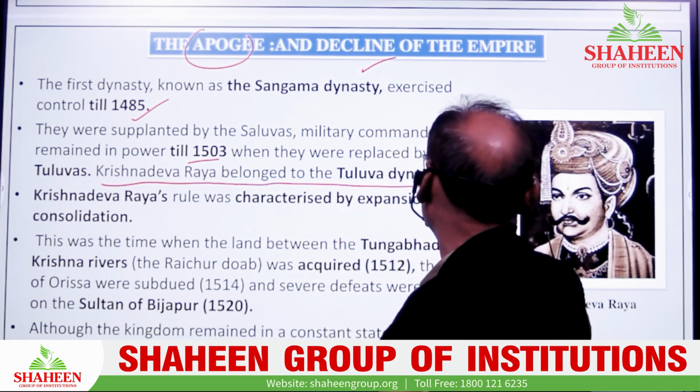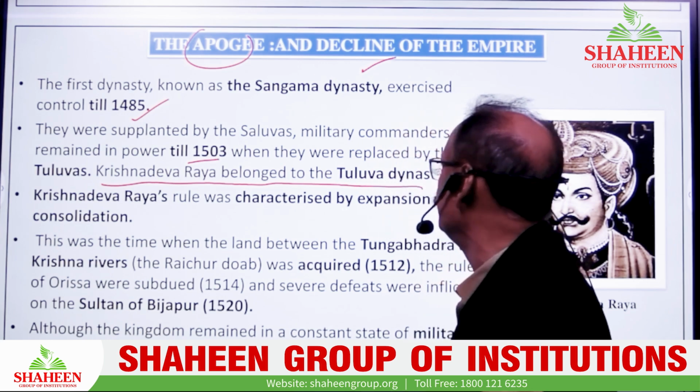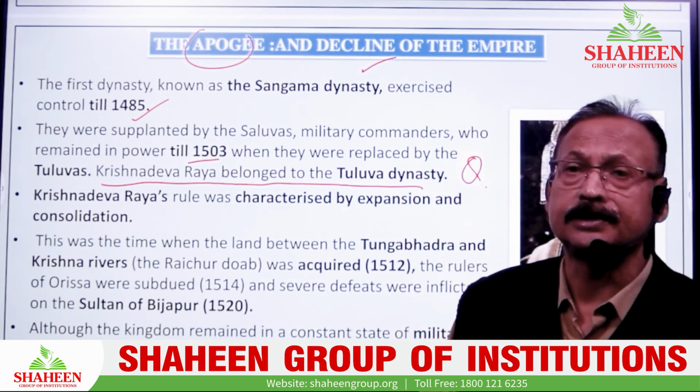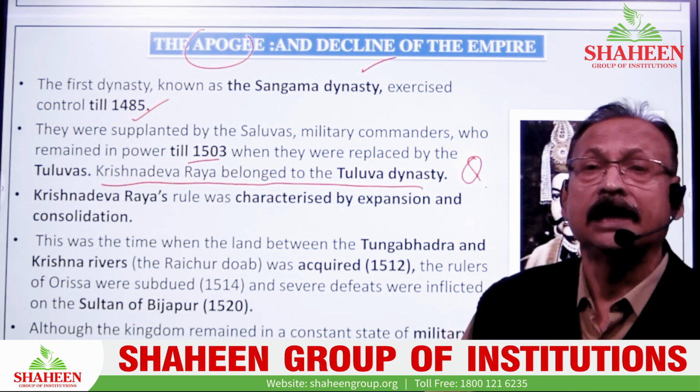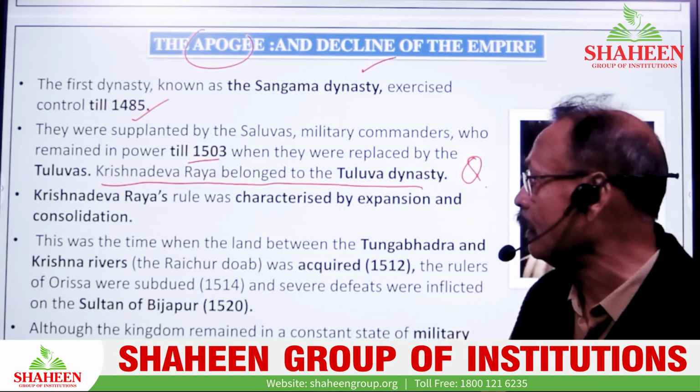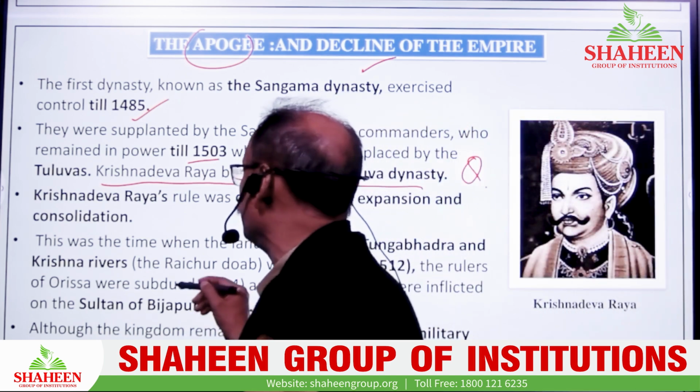This question may be very important. Which dynasty ruled for a longer period? Your answer should be the Tuluva dynasty. And the Tuluva dynasty is denoted by whom? Raja Krishna Deva Rai. And Raja Krishna Deva Rai wrote a book.